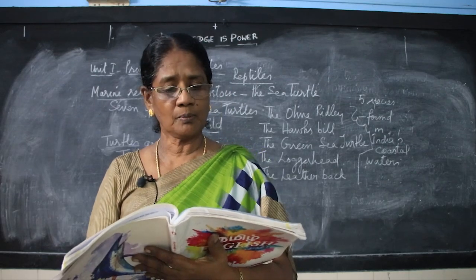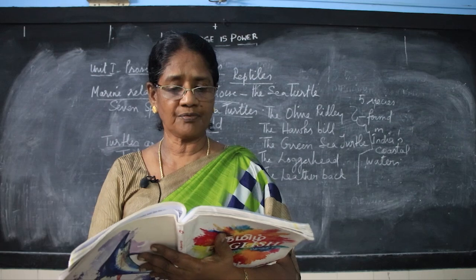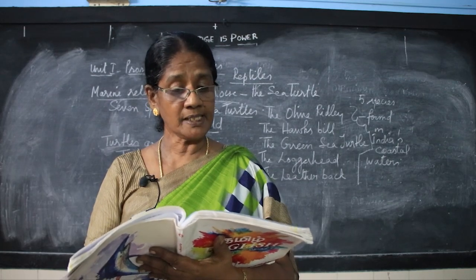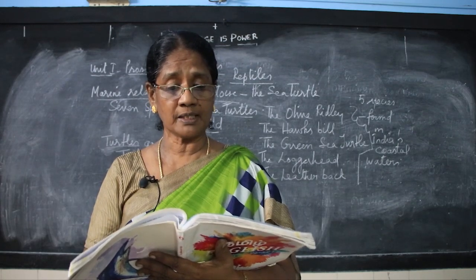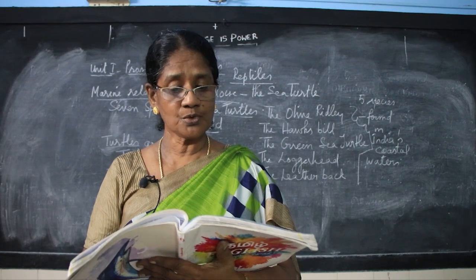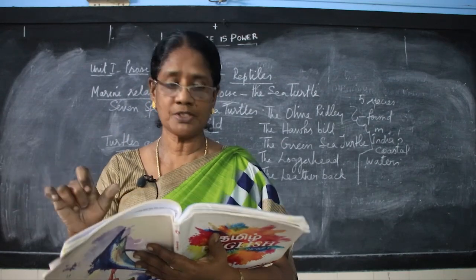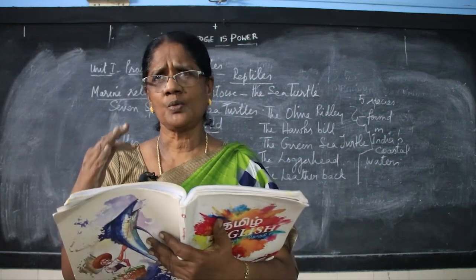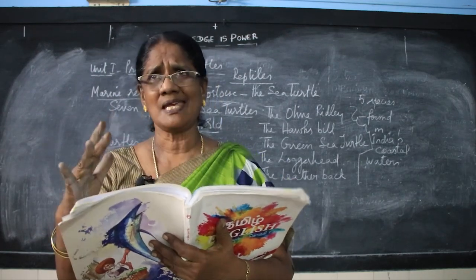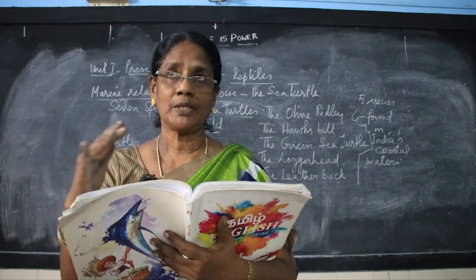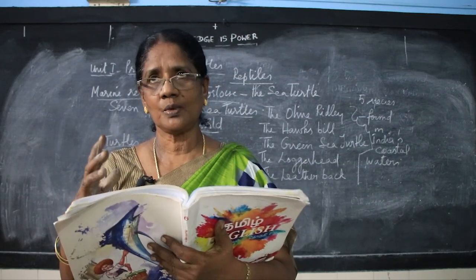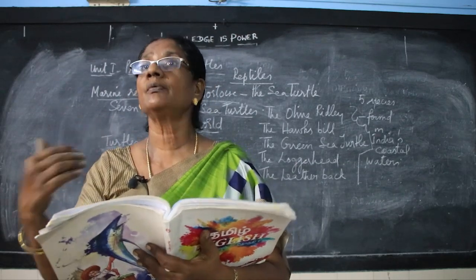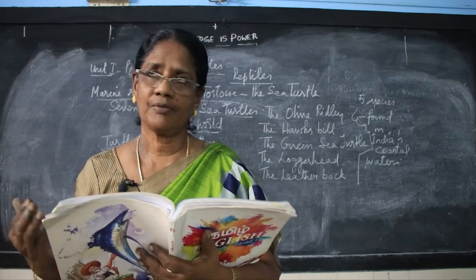This is quite a problem for them, as a turtle's front flippers enable it to swim gracefully and effortlessly, but are not very useful for moving on land. Understand the flippers I told you about, the front flippers they have. For them it is very easy to swim in the sea, in the water, but when they come to land, they find it very difficult to move with the help of the flippers.